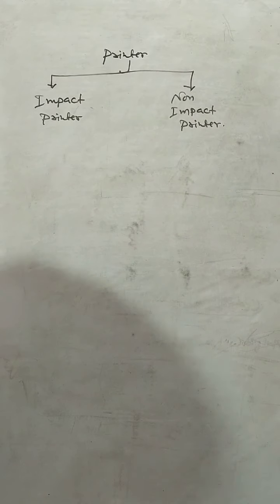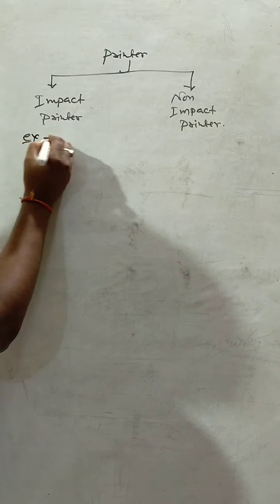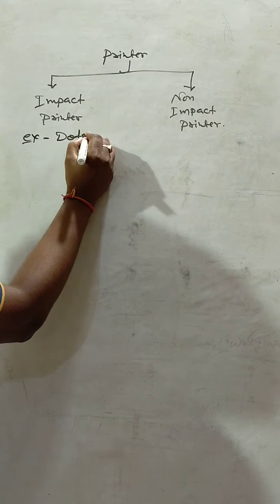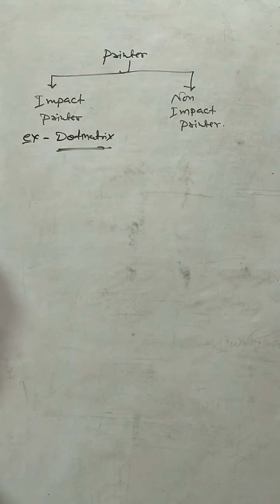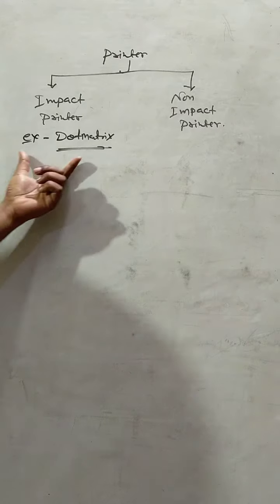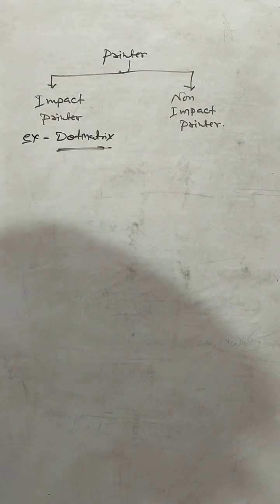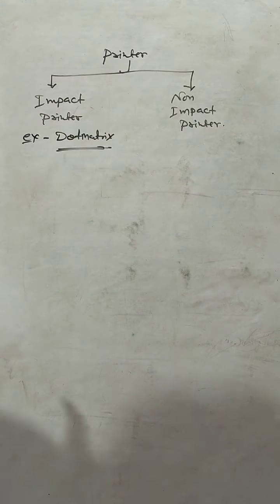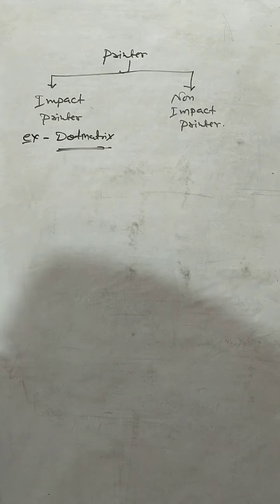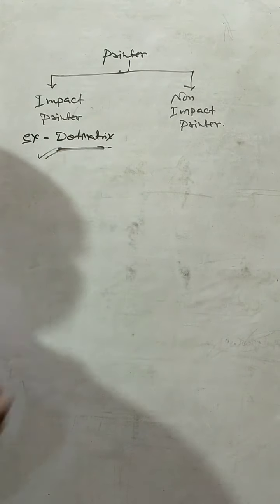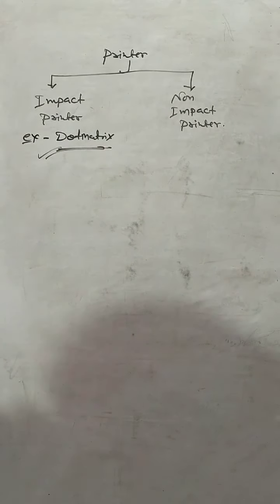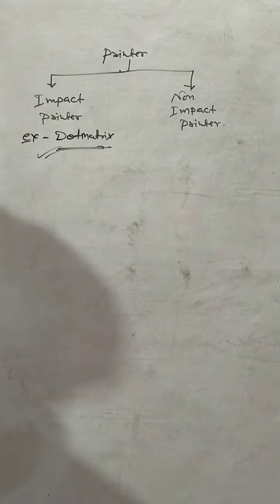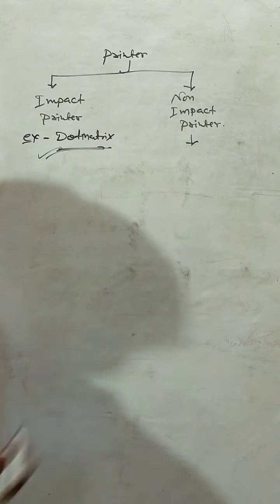The example of impact printer is dot matrix printer. Generally it is used in railway station, bank, where we need to print a huge amount of papers. Dot matrix printers are used because it is quite cheap, very less cost.